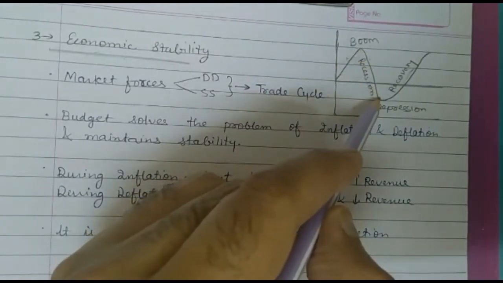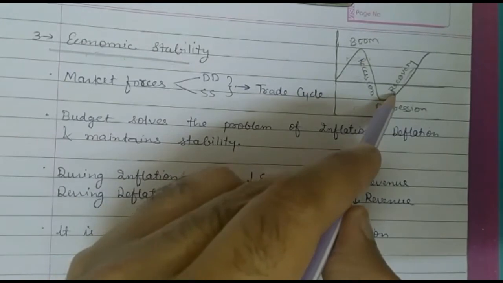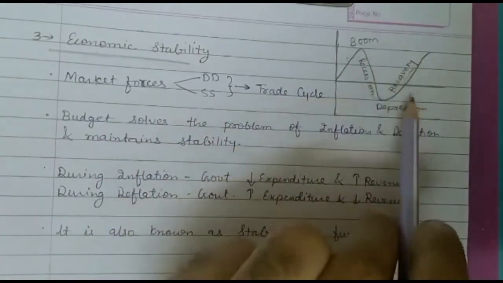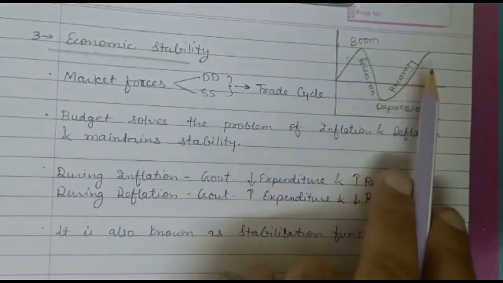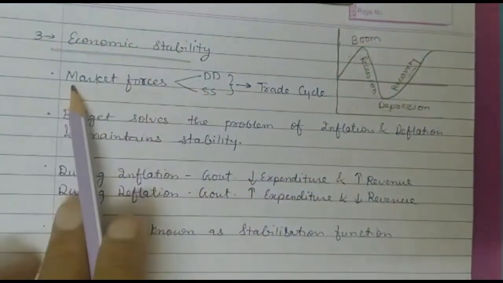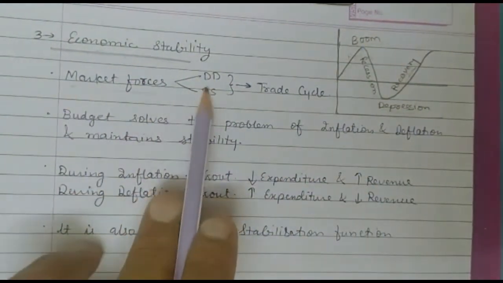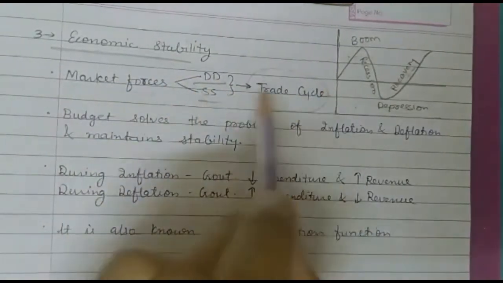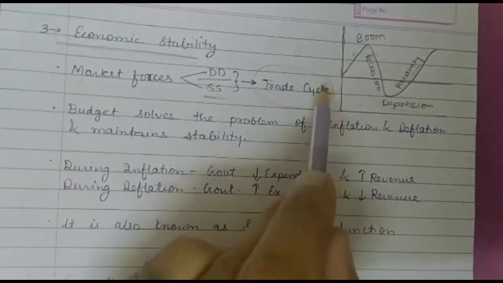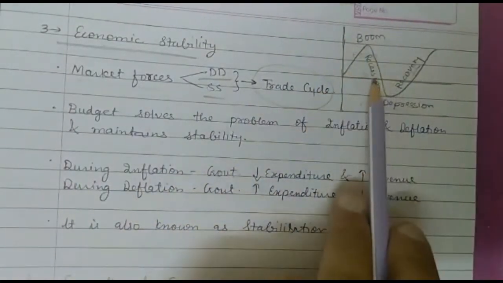When the country reaches the lowest point, it is depression, and from there it starts recovering. So these are the phases. Now, how to have stability under this situation? There are two market forces, demand and supply. It is because of these two market forces that the trade cycle operates in every economy. This is what the trade cycle is.